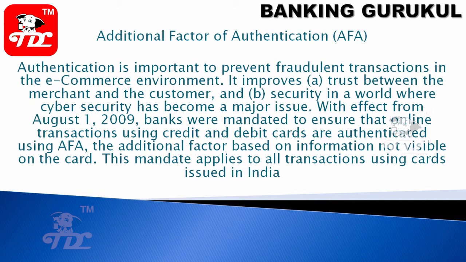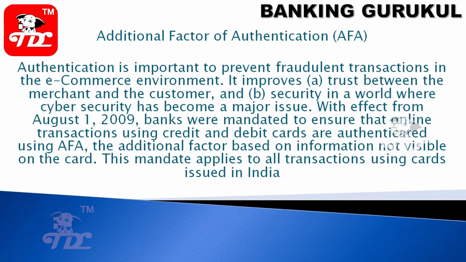And additional factor of authentication: it can be a device or an extra OTP. Authentication is important to prevent fraudulent transactions in the e-commerce environment. It improves trust between the merchant and the customer, and security, in a world where cyber security has become a major issue. With effect from 1st January 2009, banks were mandated to ensure that online transactions using credit or debit cards are authenticated using AFA, additional factor of authentication.